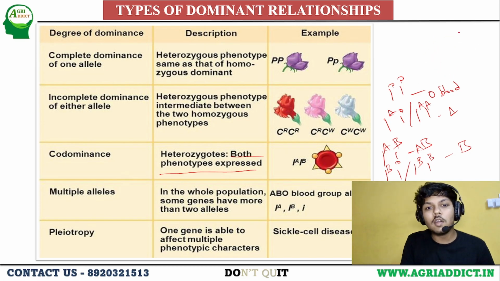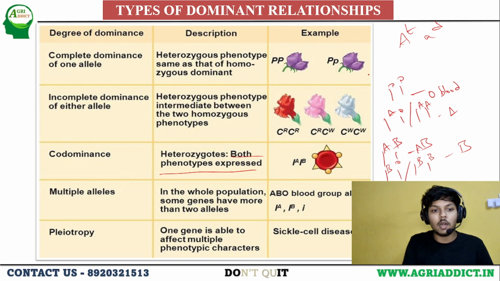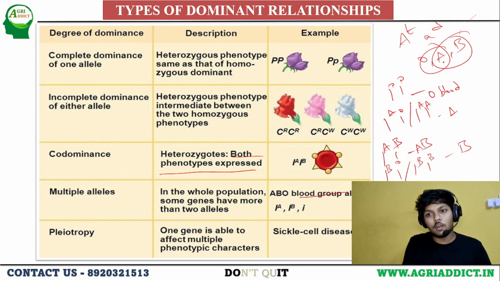till now we learned that there will be two contrasting alleles for a pair. Like either it can be tall or it can be dwarf. But in multiple alleles, we have more than two types of alleles. For example, let's take blood groups. Here we have O, A and B. But according to complete dominance or the laws of Mendel, we should have only A and B or A and O, because a character is governed by only two contrasting traits.